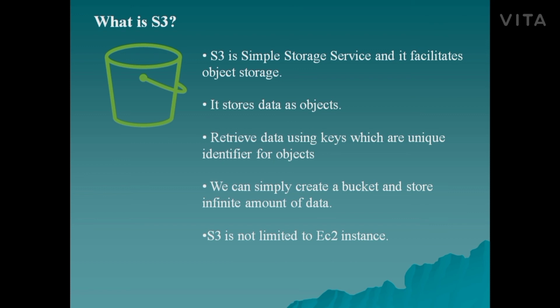S3 is not limited to one EC2 instance, which means S3 can be accessed by multiple EC2 instances. In S3, we can access data programmatically or directly by other cloud services. Also, S3 provides unlimited storage. It is highly durable with 11 nines and it is highly available.